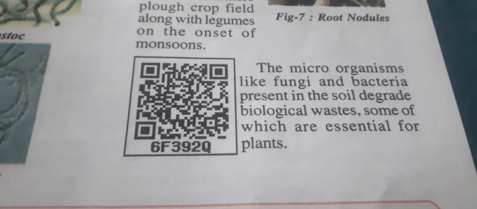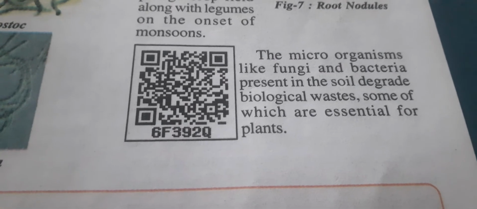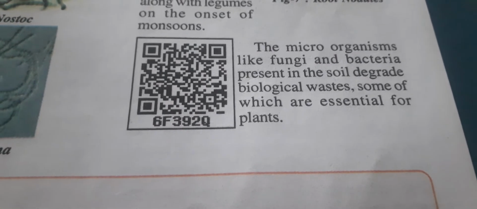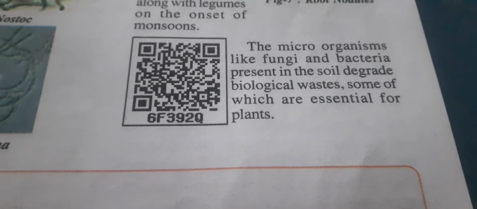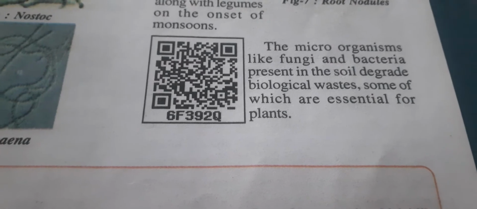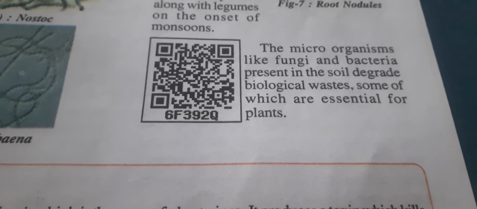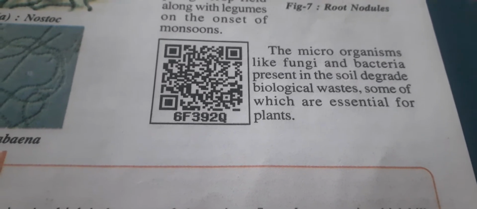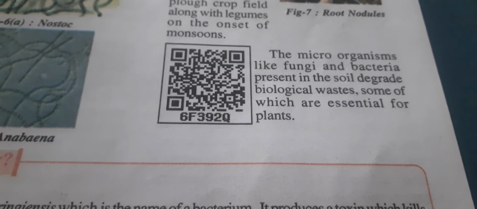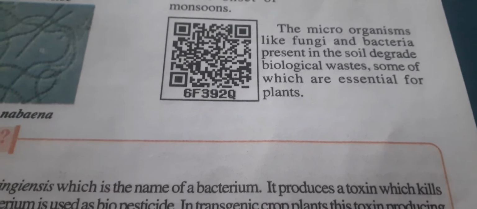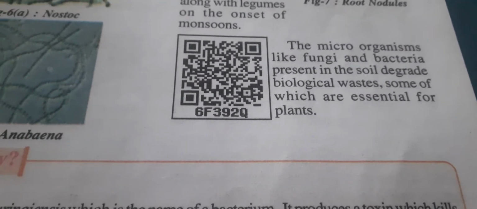The microorganisms like fungi and bacteria present in the soil degrade biological waste, and some of them are essential for plants. They degrade the biological waste and convert it into nutrients. These nutrients are mainly essential for plants.